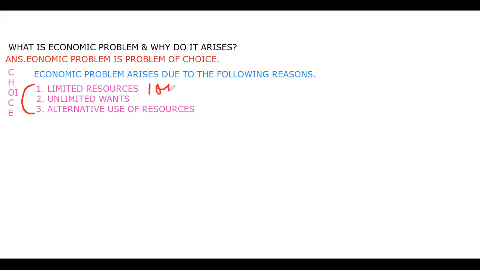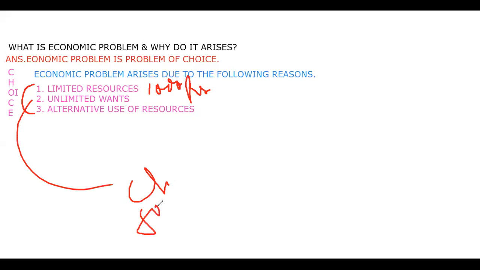Limited resources, as I told you, you have only 1000 rupees with you to spend. That is limited resource, of course. Unlimited wants, you want to buy various things. You want to buy chocolates also. You want to buy some food items also. Either you want to buy some food item, chocolates, or apart from that you want to buy some books also. So you want to buy various things. So ultimately there are unlimited wants from that.